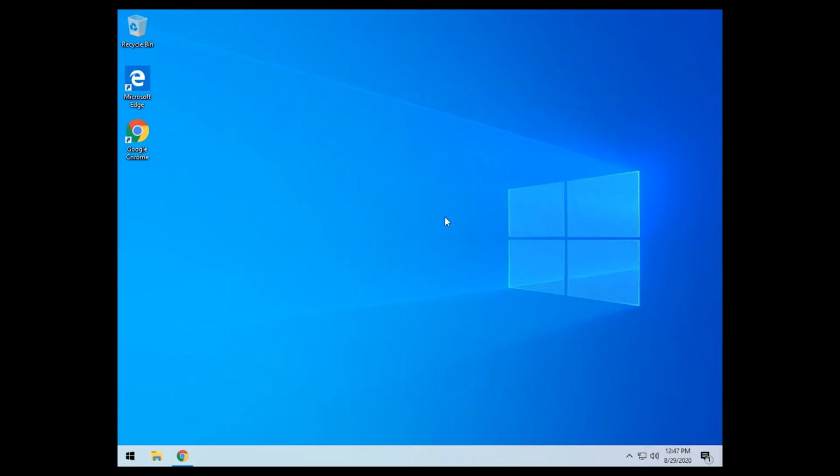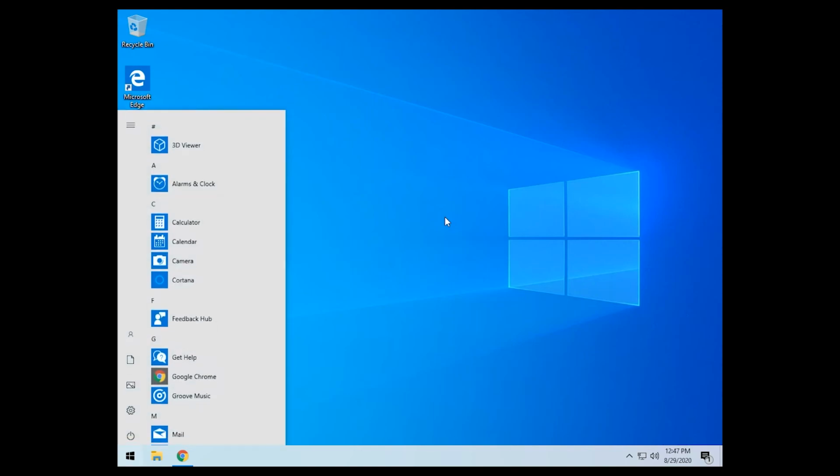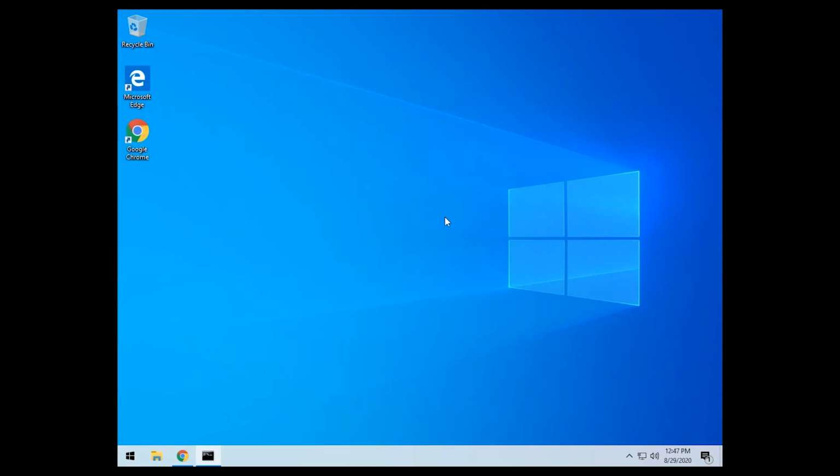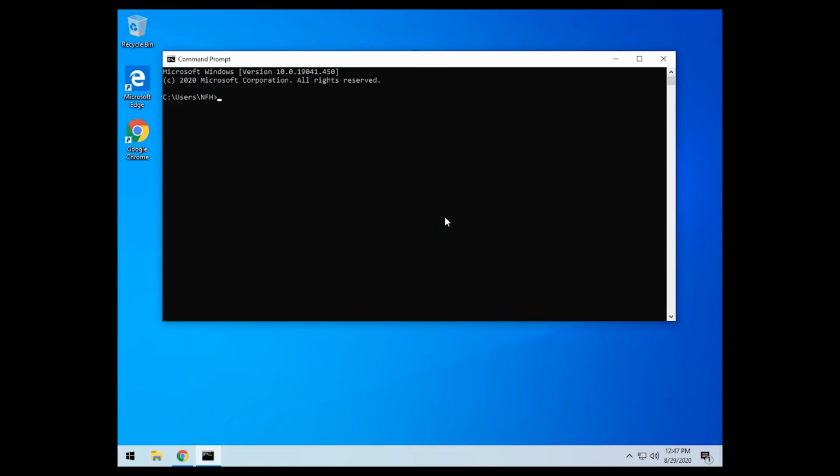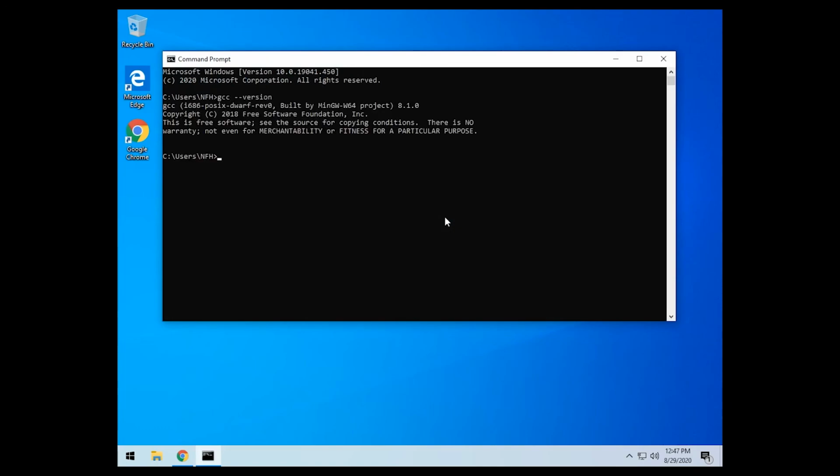To test to see if your MinGW is correctly installed, you can open up the command prompt and type gcc --version, and you will see we have GCC. This is our version number from 2008, installed and ready to go.